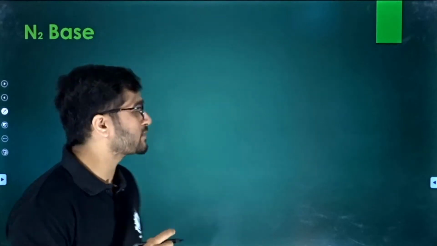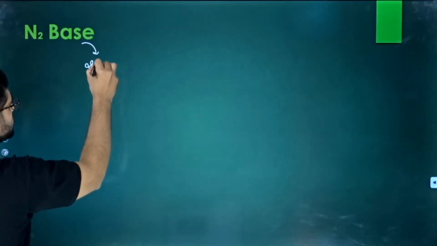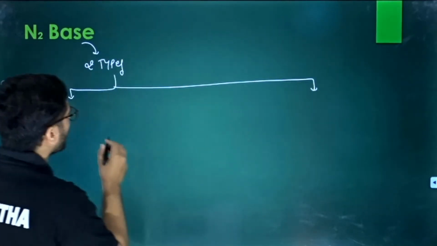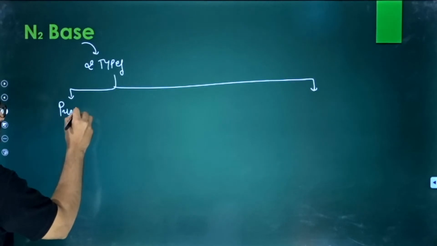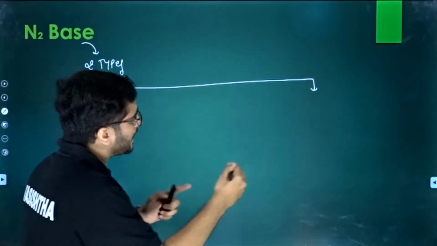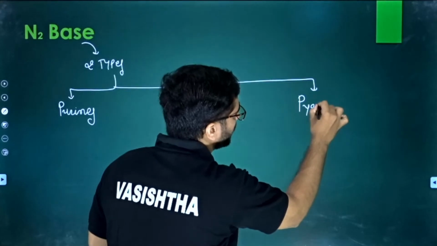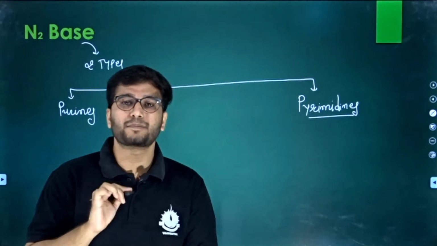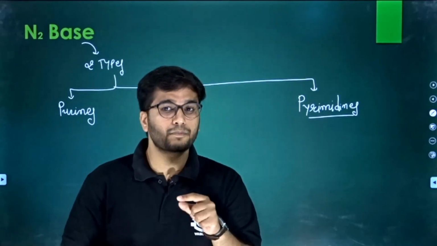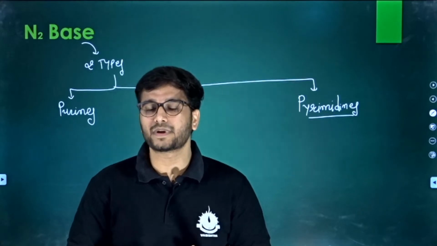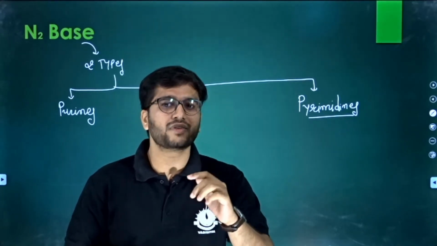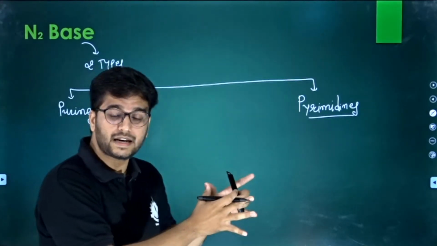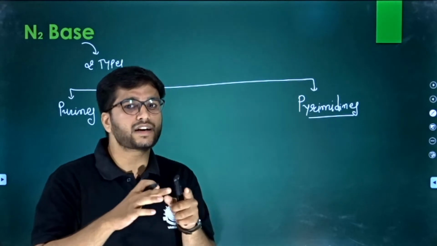See, there are 2 types of nitrogen base. What are those 2 types? The first one is the purines on one hand, and the other are the pyrimidines. Now let us discuss the purine first, and then we will go for the pyrimidine. So in this session, first of all, we have to discuss the basics of purine, the basics of pyrimidine, and then we will discuss how you can differentiate them.